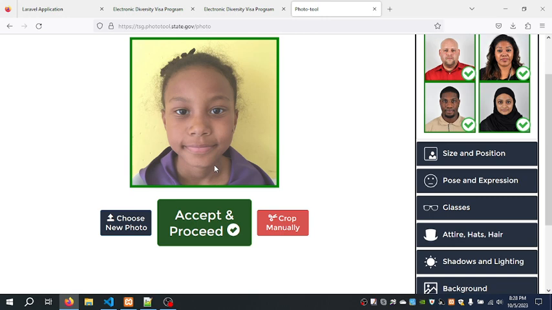So make sure that your face is showing, the 2 ears are showing, and you are looking straight into the camera. And then the background is uniform color. It shouldn't be dark and it shouldn't be so white. Gray background color is okay. It will be accepted. Then sometimes the system will tell you to use your cursor to place the image right at the center. This image is very perfect, so I didn't have any issue with it. So I'll say accept and proceed.